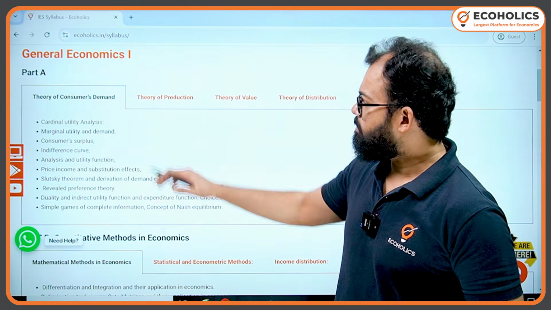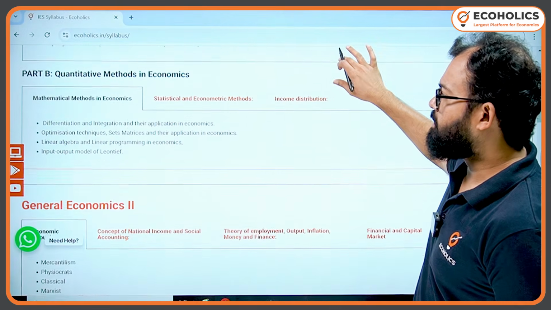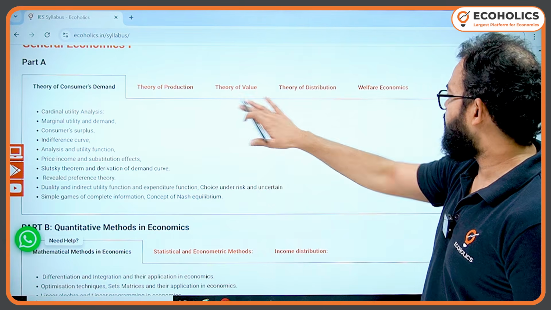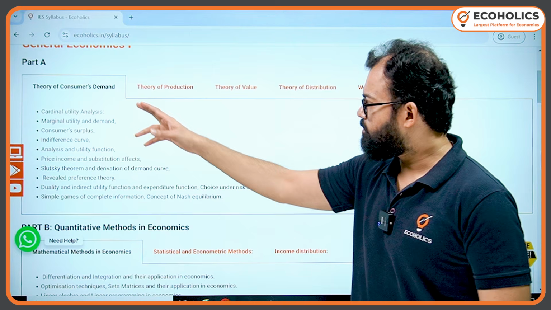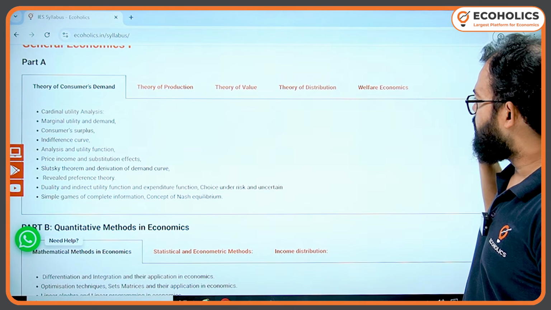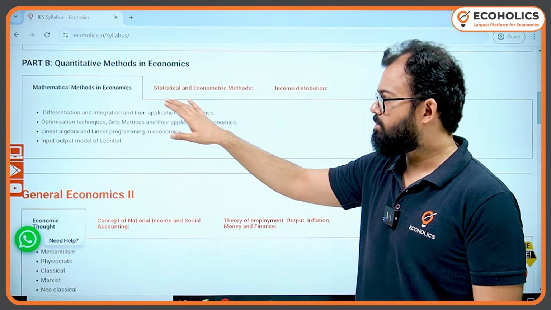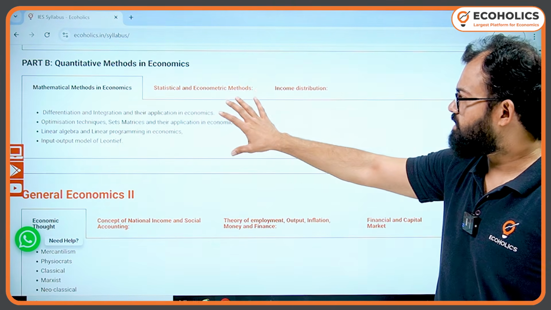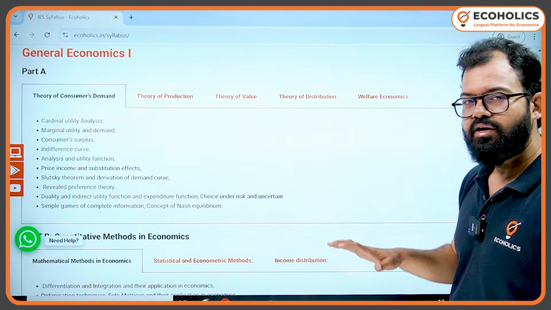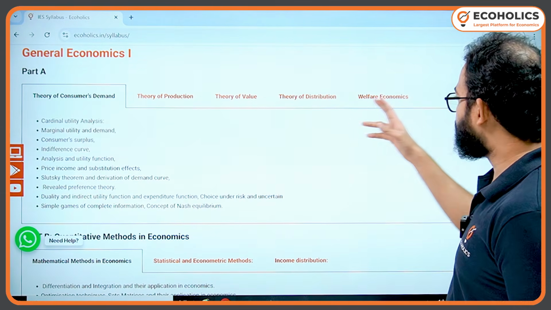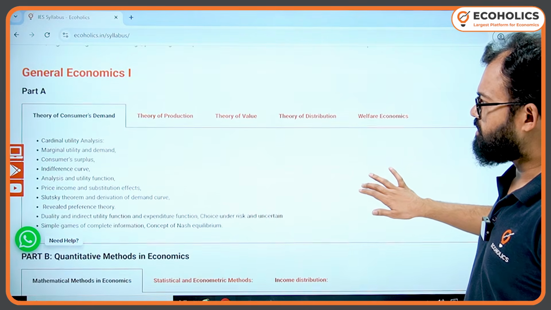We'll see that later. But first we'll start with General Economics 1. In General Economics 1, you have part A and part B. Under part A, we have full microeconomics. Under microeconomics, there are 5 parts: consumer demand, production, value, distribution, and welfare economics. And we have part B, which is quantitative methods in economics: mathematical economics, stats and econometrics, and income distribution. So majorly in this paper you have these 5 parts on top and 3 others. So you have 8 parts in paper 1 of general economics.